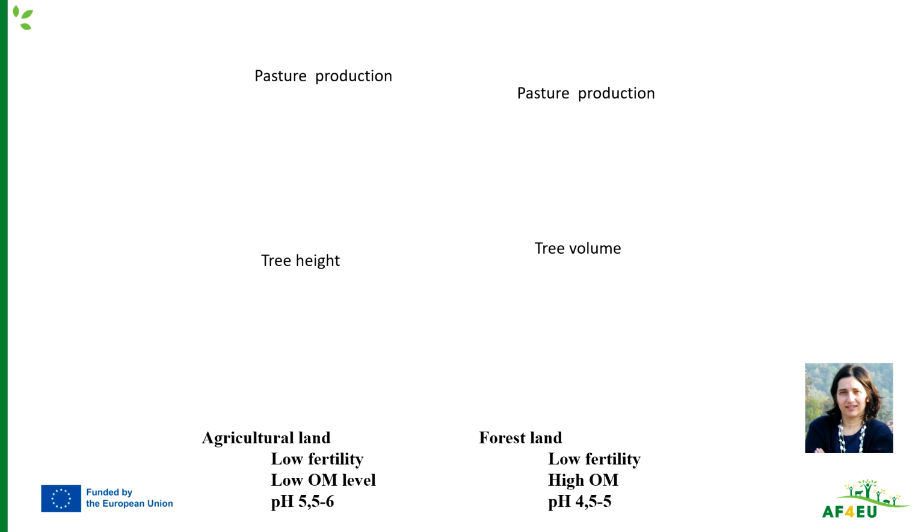Using different types of organic and mineral fertilizers in different types of soils creates different answers.